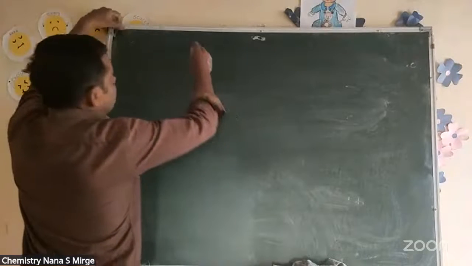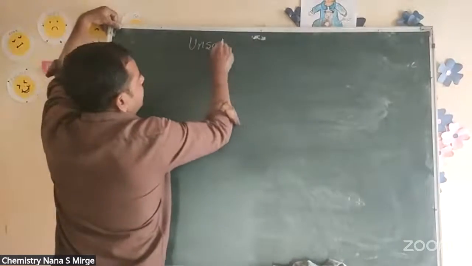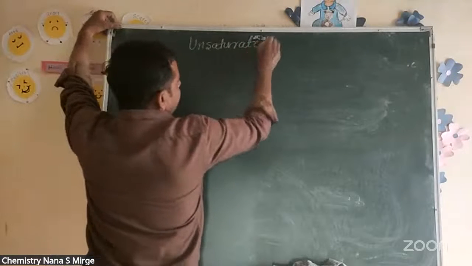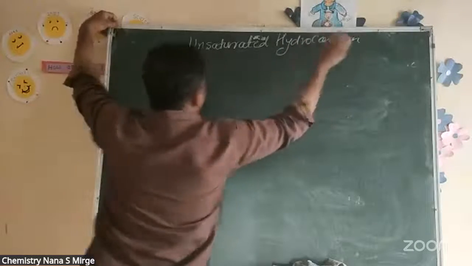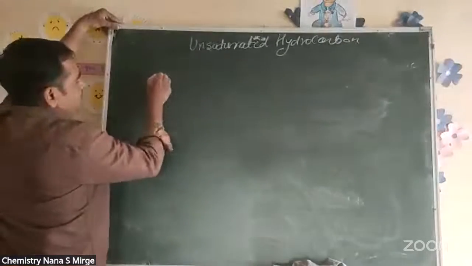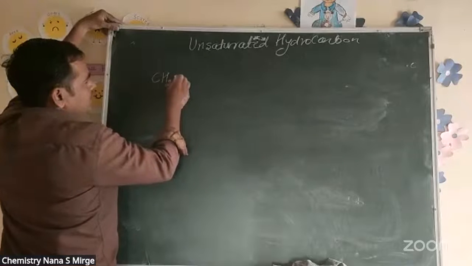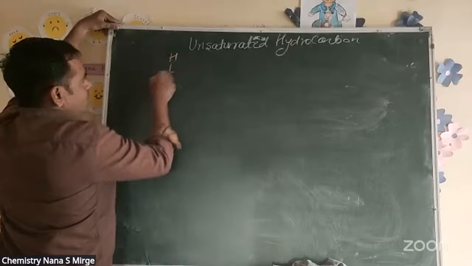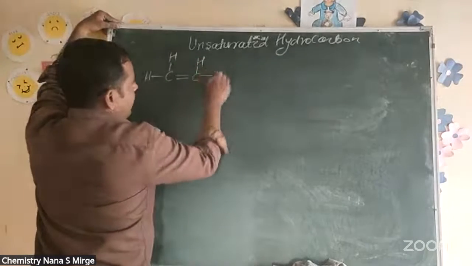Now if we come to unsaturated hydrocarbons, generally we have C2H4, with H, H and a double bond between the carbons.